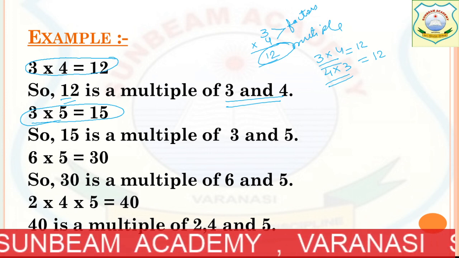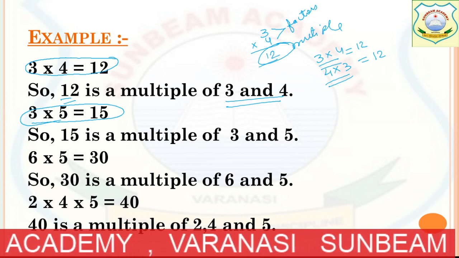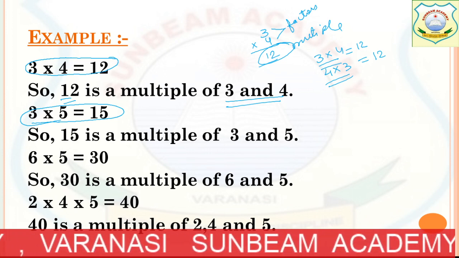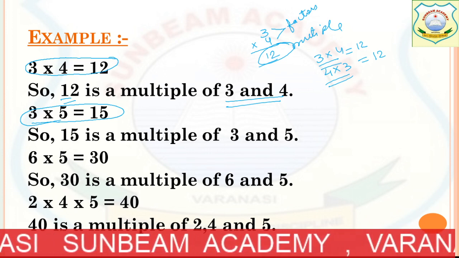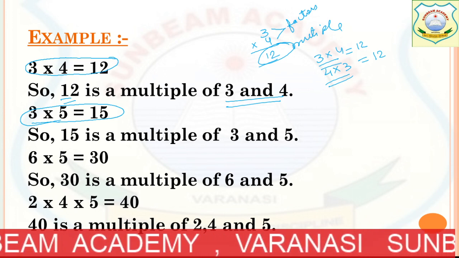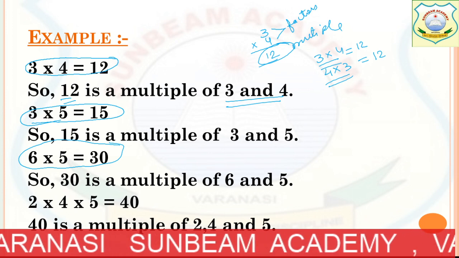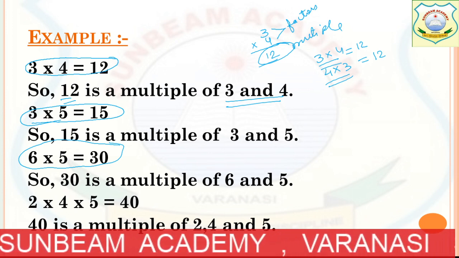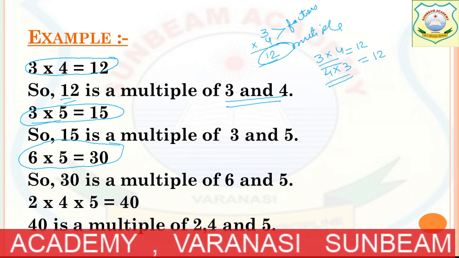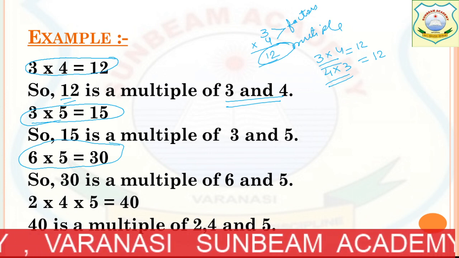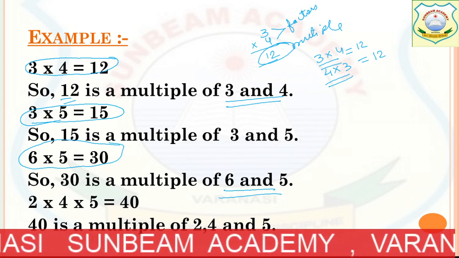In the same way, the next one: 6 multiplied by 5 equals 30. If we multiply 6 and 5 or 5 and 6, we will get the same answer, that is 30. So 30 is the multiple of which two numbers? 6 and 5.